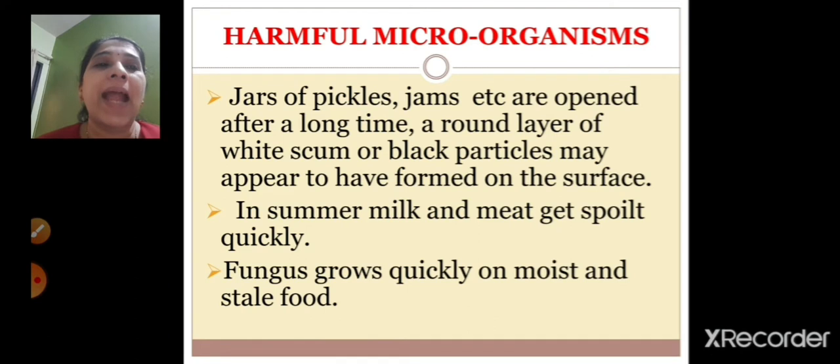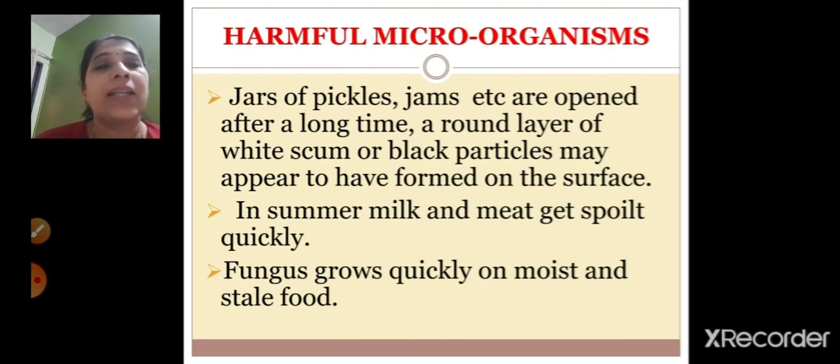In summer, milk and meat get spoiled quickly. So what happens in summer? The temperature increases, right? So the temperature is suitable for the microorganisms to grow. That's the reason the milk and the meat get spoiled quickly. Whenever there is an increase in temperature, the bacteria quickly multiply, right? And this milk contains lactose, so it can get converted easily into lactic acid with the help of the useful bacteria, and then it may become sour. So that's the reason the milk and the meat get spoiled quickly.